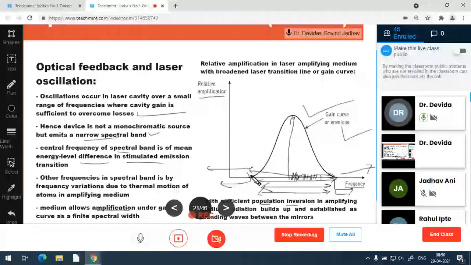So this is about the gain curve. The optical fiber cavity provides the gain over a very small frequency range. The cavity is able to generate all the frequencies, infinite frequencies, but out of that only a certain small amount of frequency it supports. The remaining frequencies are not supported, that means not generated. So the source becomes a very small line width source. We can call it monochromatic.